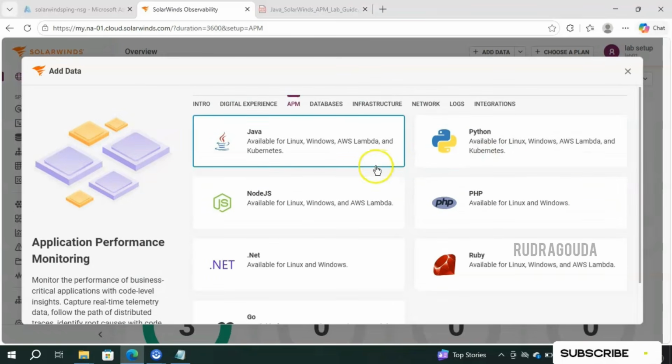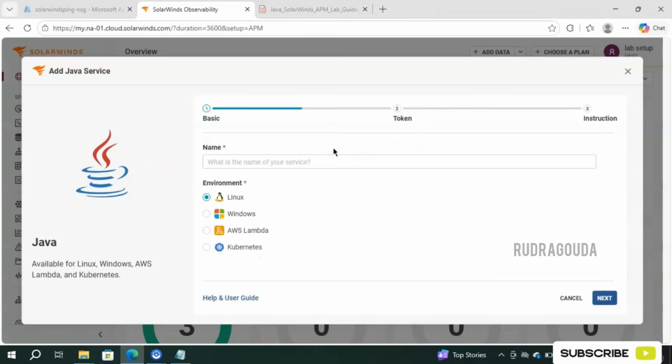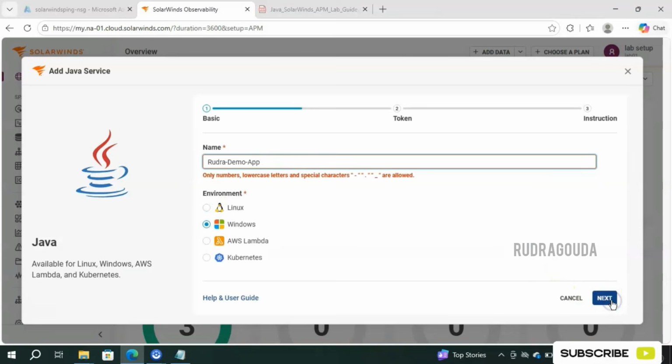Now let's go ahead and click on the Java. So in this demo, I am working with the Java application and then provide some meaningful name to this Java application. For demonstration, I will give my name only, Rudra demo app. Then you need to choose the environment like Linux, Windows, AWS Lambda, and Kubernetes. So let's go ahead and use Windows and then click on next.